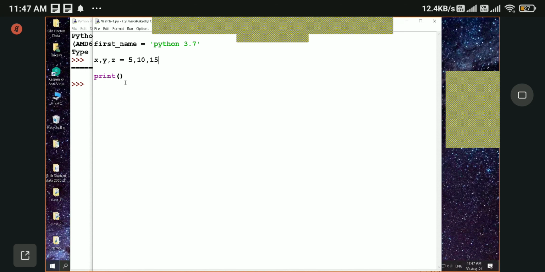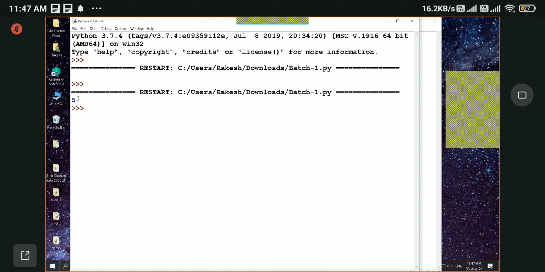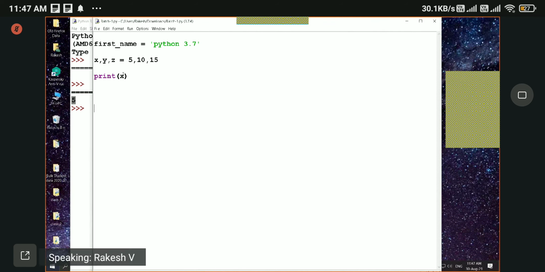Let us check the values of x, y, z one by one. If we run this, see, we got 5 as an output. So what happened? The x has a value of 5, so 5 was assigned to x. Similarly, 10 will be assigned to y and 15 will be assigned to z.